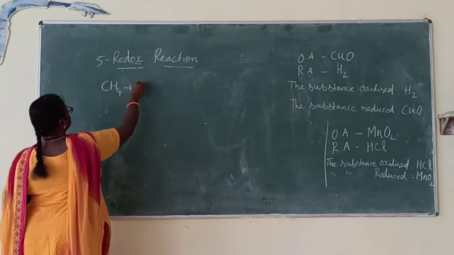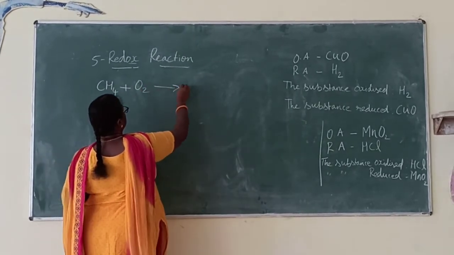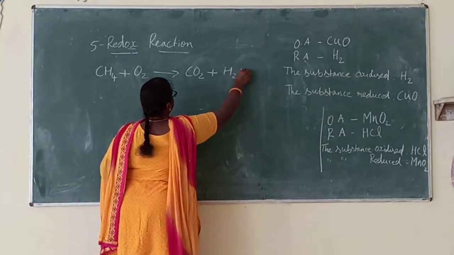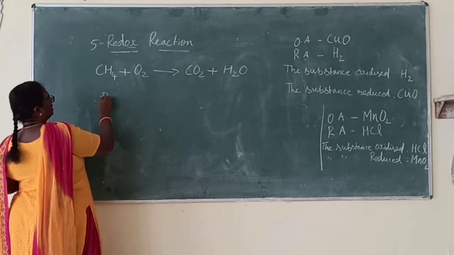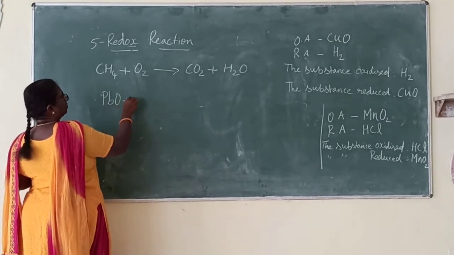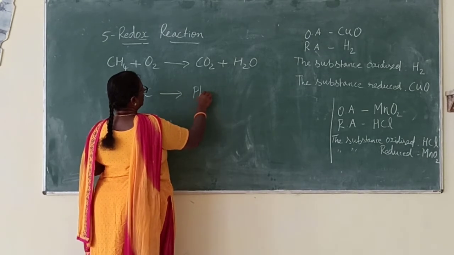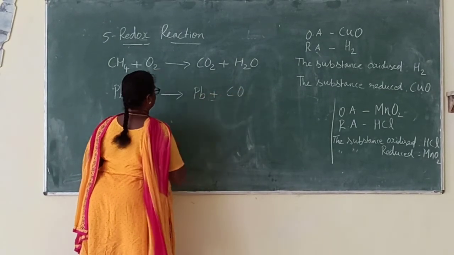Methane gas plus oxygen gives carbon dioxide plus water. Lead oxide plus carbon gives lead plus carbon monoxide.